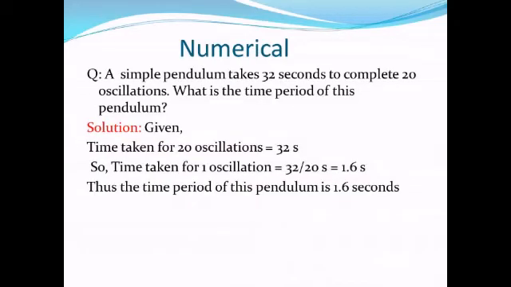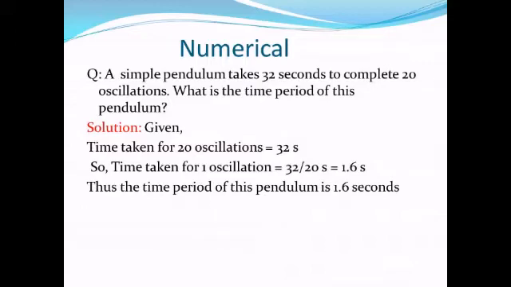Now here we will discuss a numerical. The question is: a simple pendulum takes 32 seconds to complete 20 oscillations. What is the time period of this pendulum? We have to calculate the time period of this pendulum, and the values are given. It takes 32 seconds to complete 20 oscillations. So the time for 20 oscillations is 32 seconds.